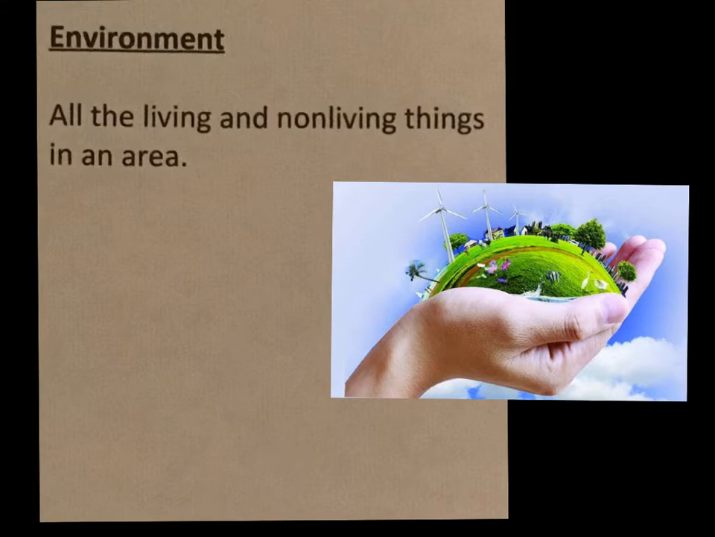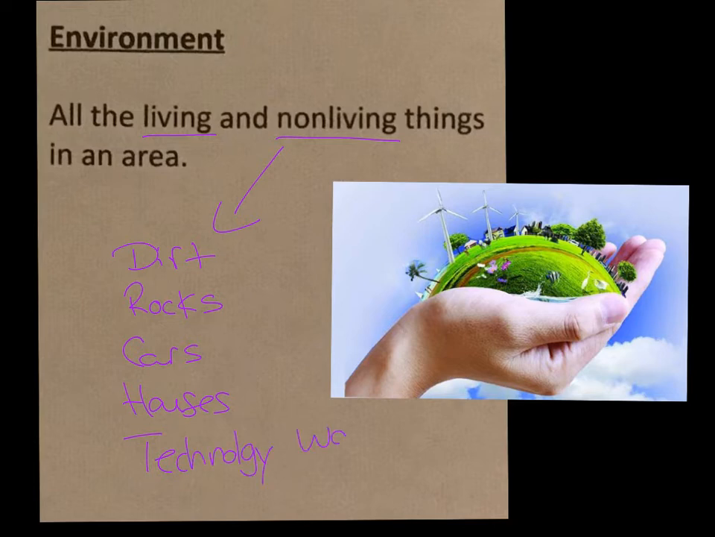Now let's look at the environment. The environment includes all the living and non-living things in an area. So we already went over some of the living things on the previous word. So now let's look at some of the non-living things that we have around us, that we interact with or work with every day. We have things such as dirt, rocks, cars, houses, technology. So the list goes on and on and on, right? Also water, sunlight, right? Some of the ones that people normally don't think about. So that's the environment. The environment is all the living things and the non-living things living together in that area. That makes up an environment.